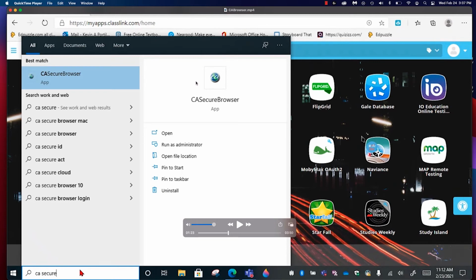Another way you could tell that it's installed is because it actually says uninstall, right? So it wouldn't say uninstall if you didn't have it installed on your computer. So go ahead and launch that browser.